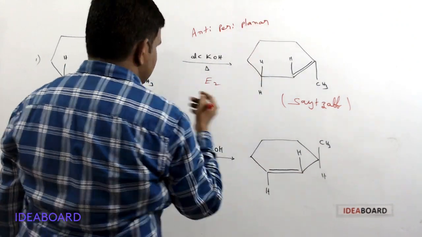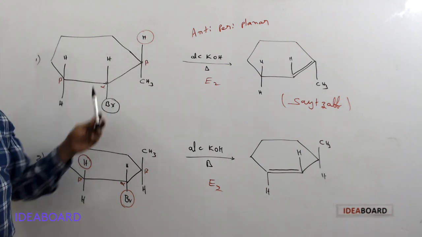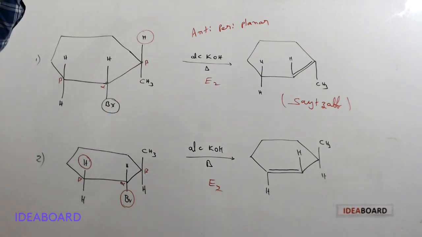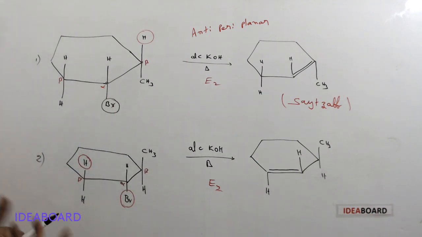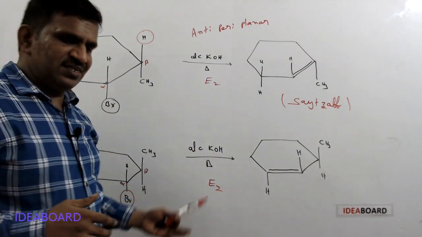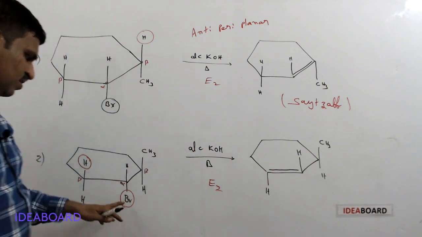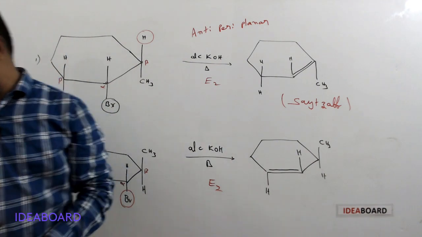Anti-periplanar means the two atoms, hydrogen and bromine, or hydrogen and halogen, are removed from different planes. If they are present in the same plane, what happens? There are repulsions. What do we write in the E2 reaction? A transition state. If the base attacks from the same side and the leaving group is going from the same side, you will get repulsions.